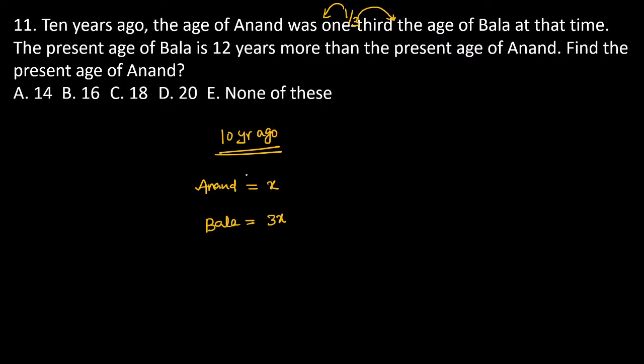Now 10 years ago Anand was x and Bala was 3x. For the present, Anand is x plus 10 and Bala is 3x plus 10. Now the present age of Bala is 12 years more than the present age of Anand.